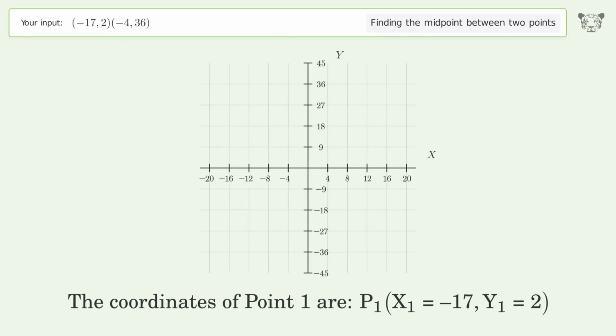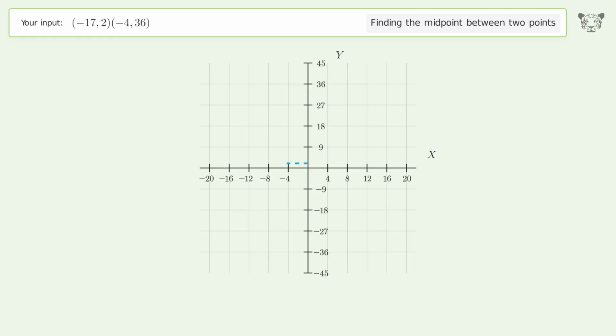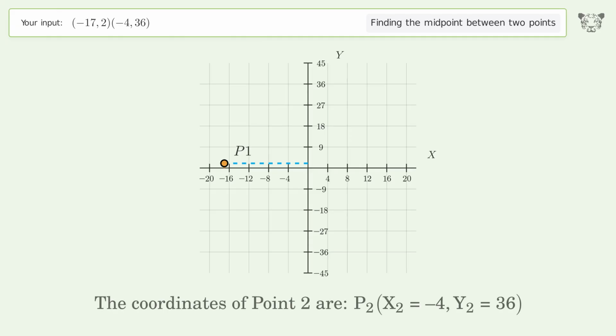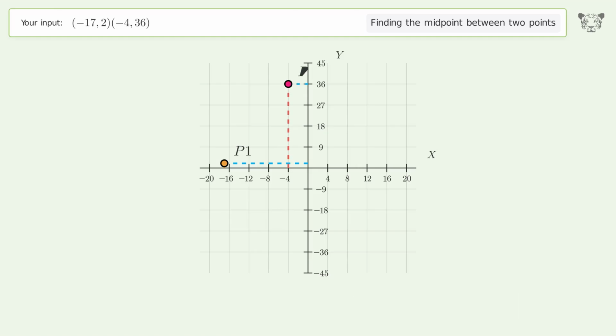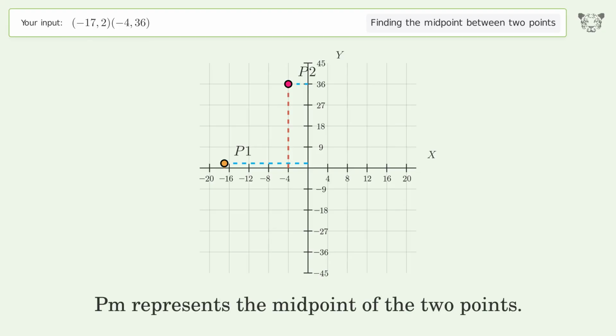The coordinates of point 1 are, x1 equals negative 17, y1 equals 2. The coordinates of point 2 are, x2 equals negative 4, y2 equals 36. PM represents the midpoint of the 2 points.